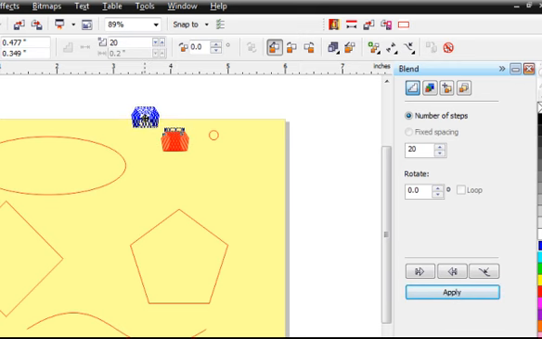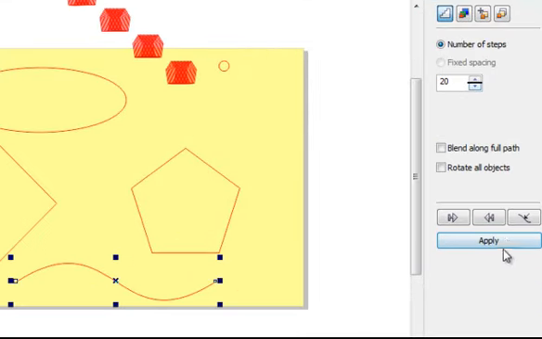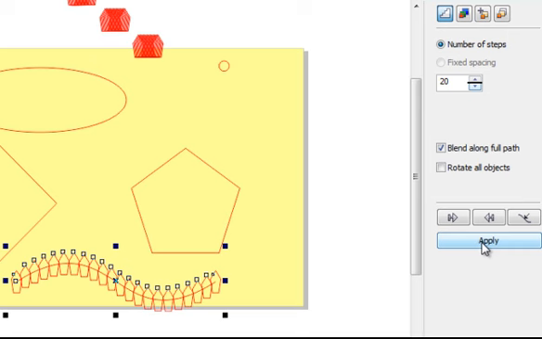Since we'll apply this to a few different things, I'm going to grab that blend group, copy it with the right mouse button, and Control R a few times, not knowing exactly where we'll go with this. But now we have a few copies of our blend group. So I'm going to select this blend group and click on Path, New Path. What path? Maybe this path. Then we'll tell it to apply that. But I really want it blended along the full path. So now we've stretched that out.